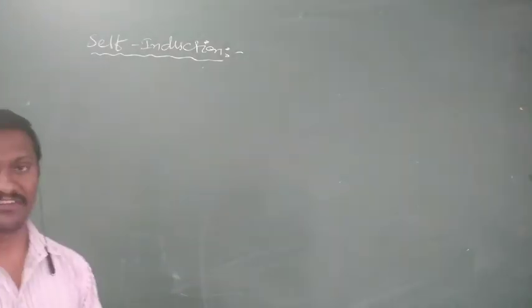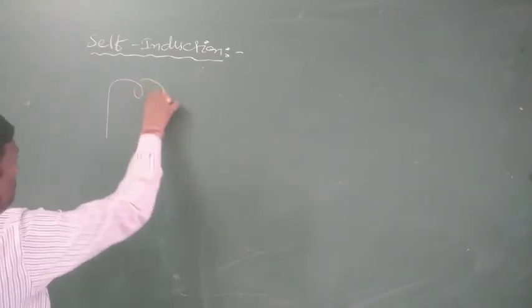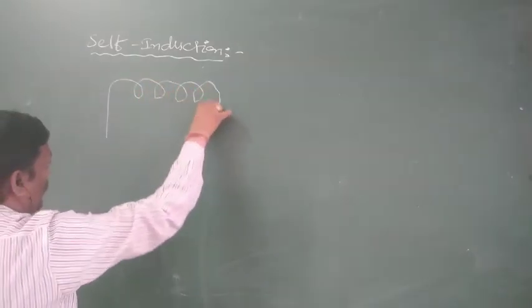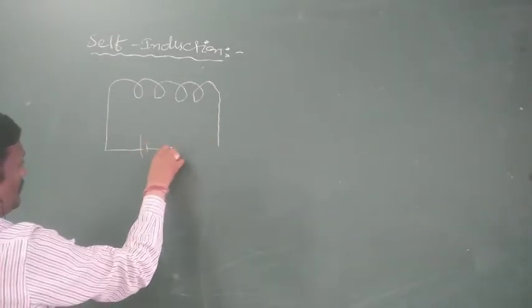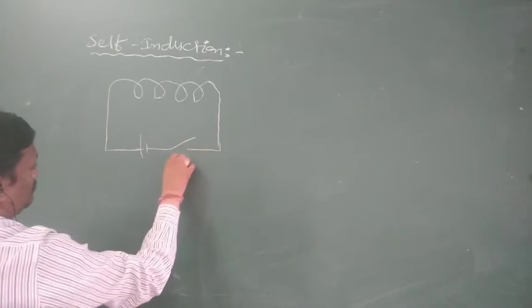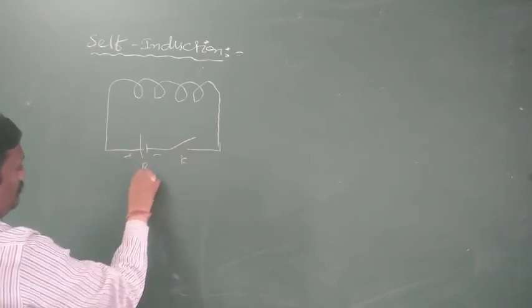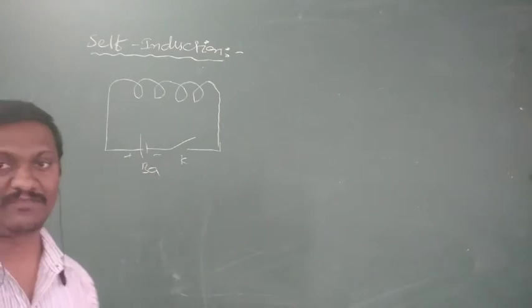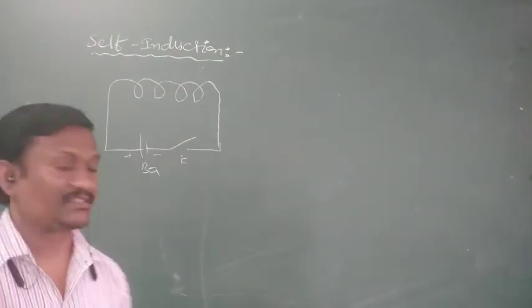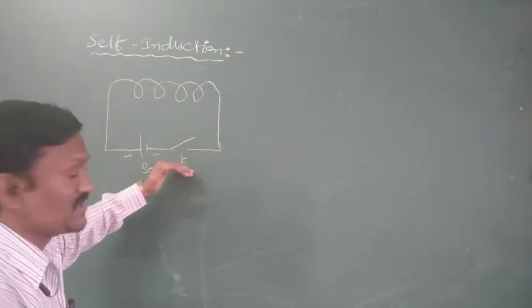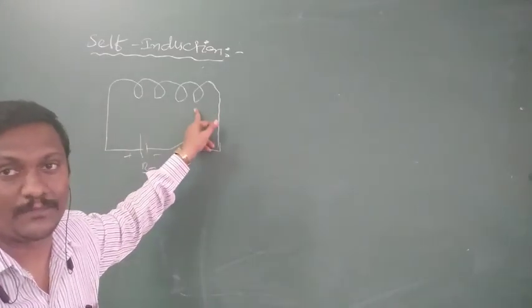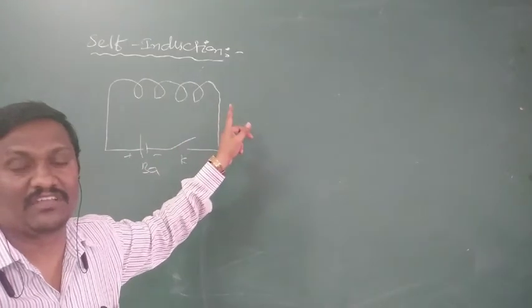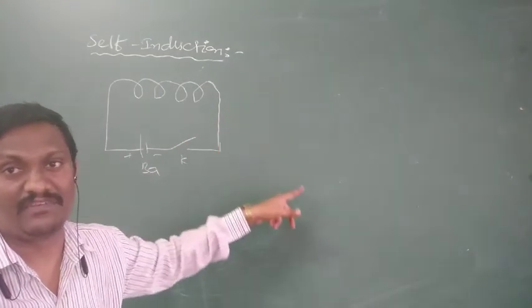To explain self-induction, recall one solenoid, or I assume it is one coil. At the ends of the coil, one battery and a pressing key are connected. We know the importance of the pressing key. When the key is pressed, the current passing through the coil is increased. When the current through the coil is increased, the flux linked with the coil is also increased. Whenever the flux linked with the coil is increased, EMF is induced.